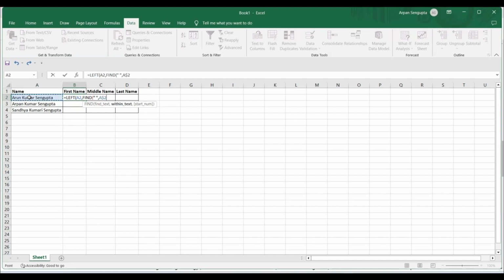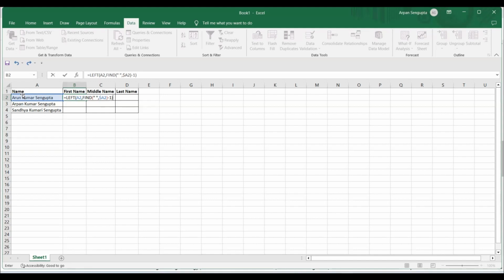Now obviously you can put the dollar sign, I don't remember exactly, so that your column does not change, only your row changes. That's a good practice. I think you can call it freezing the column. Now this will give me the location of the space. But I want the word to be extracted up till before that point, so I will just do a -1.